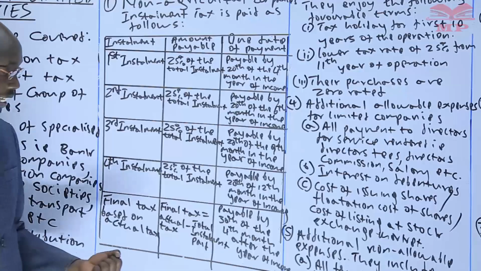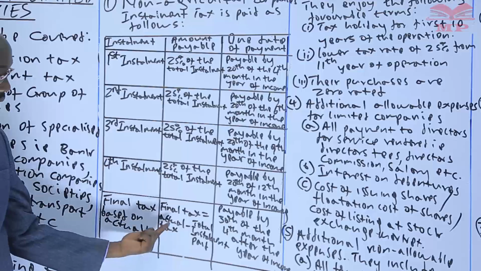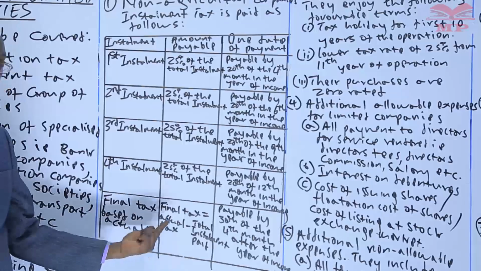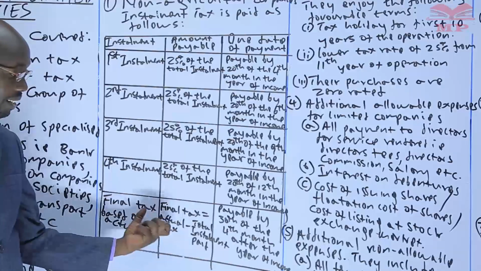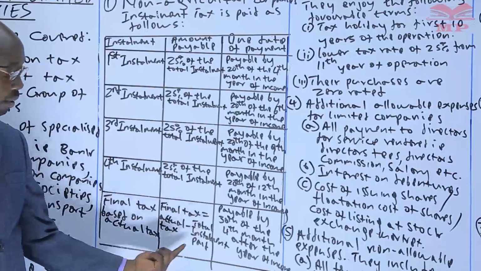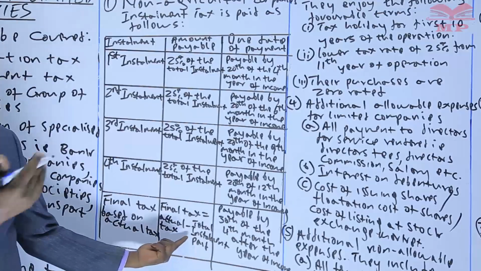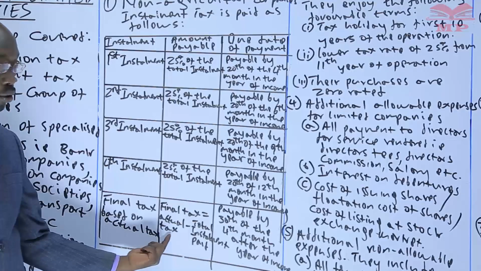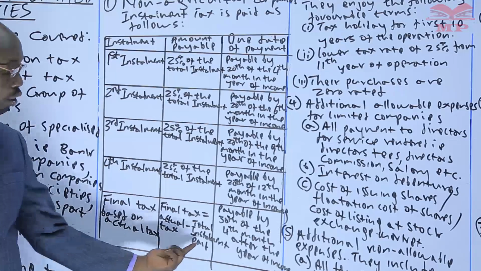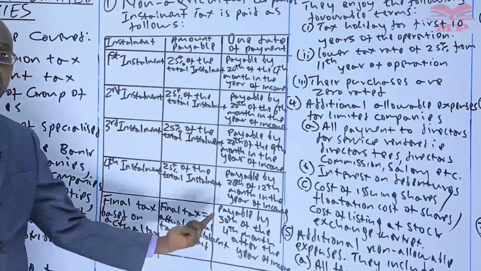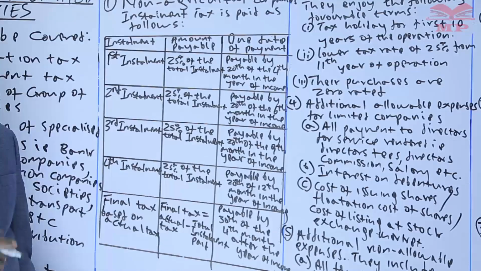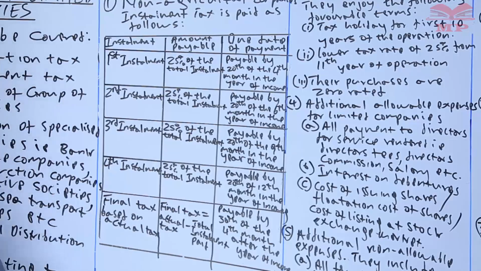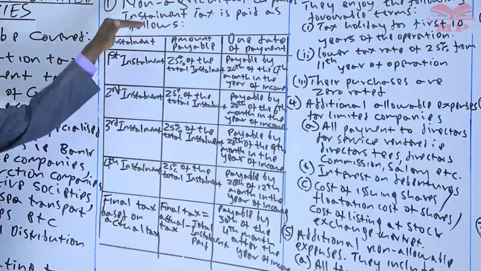And sometimes, we are talking about the final tax that you're supposed to pay. It can also be a refund, whereby if the actual tax is less than the installment you have paid, like we said, installment tax that we had estimated was 11 million. How about in case you get the actual tax is 8 million? So it means that you have paid more through installment, the 11 million, than you are actually supposed to pay, the 8 million. There is a difference of 3 million. That 3 million becomes the refund, not to be paid. That is for non-agricultural companies.